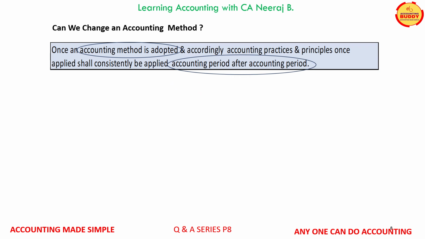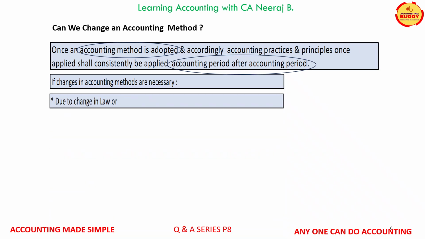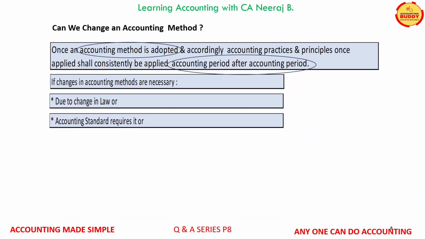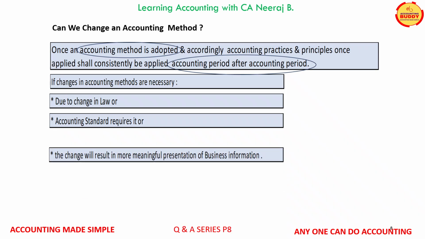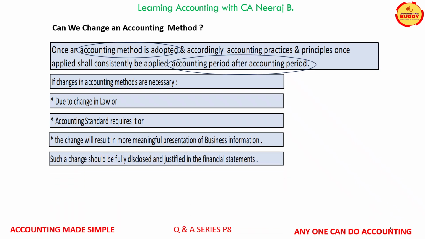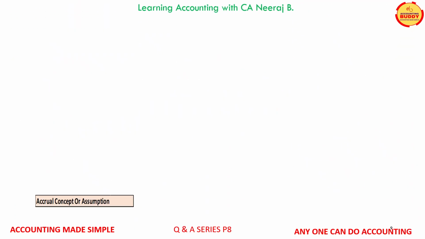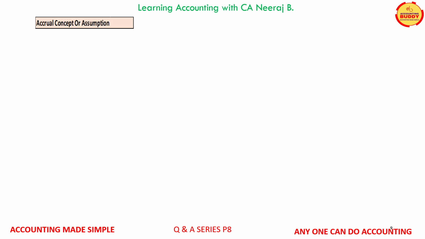However, if the change in the accounting method is necessary due to a change in law, or an accounting standard requires such a change, or the change will result in a better and more meaningful presentation of the business information, it can be changed. However, such a change should be fully disclosed together with the reasons for the change in the financial statements of the business.